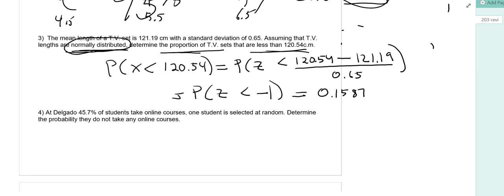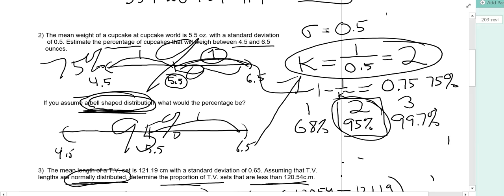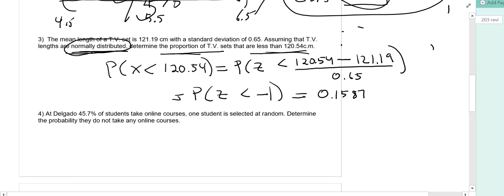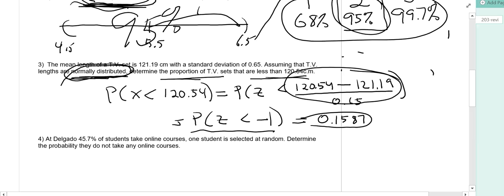But notice these two problems. How are they related? We're looking for the percentage, the proportion, the probability of being in an interval. First one, we're not told anything about the distribution. Our only hope is Chebyshev's. For the second one, we're told it's bell-shaped. We hope to be able to use the empirical rule. And for the last one, the strongest statement we can make, it's normally distributed. We need to get to the table. We get to the table, and this is the way the table works. So whatever the table tells us, that's the percentage of data, that is TV sets, that is less than 20.54. So 15.87%.